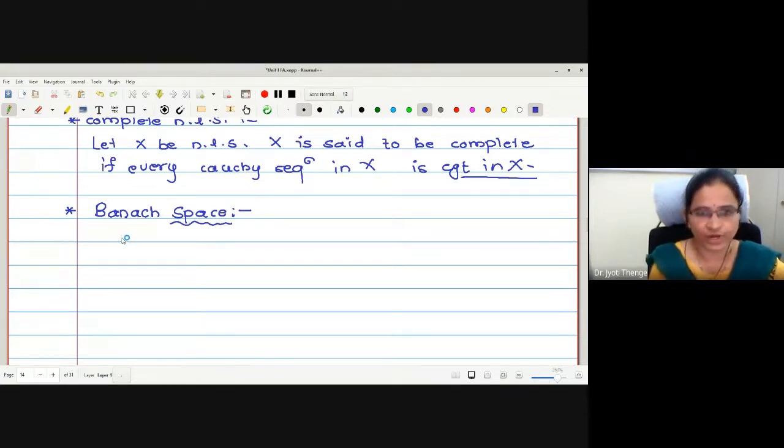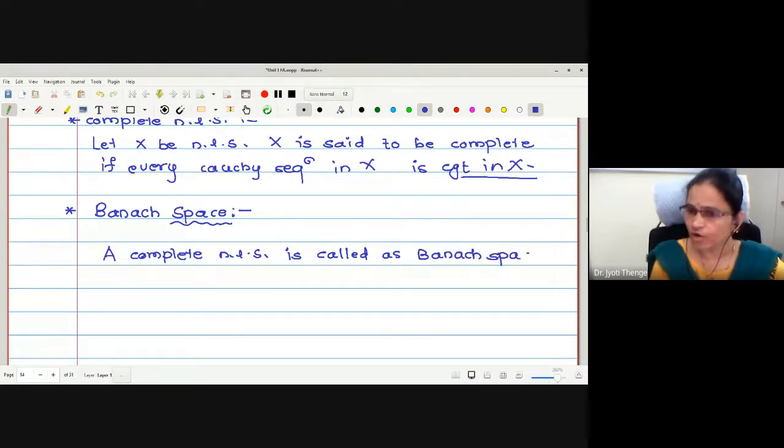The definition of Banach space is very simple. A complete normed linear space is called a Banach space. The mathematician has given this structure a special importance, and that's why the space is called Banach space.